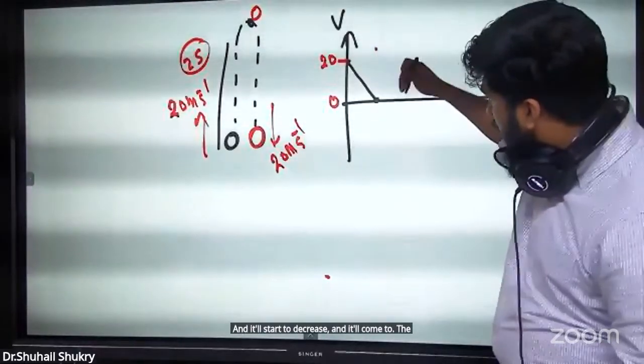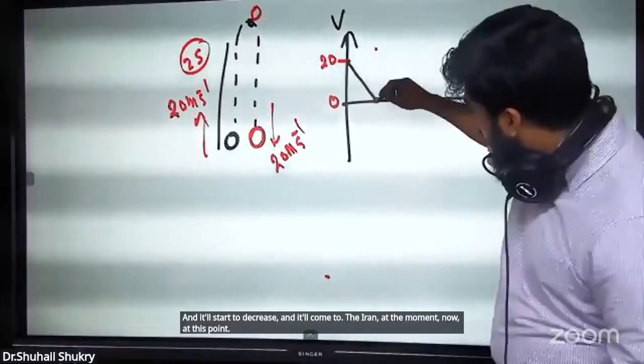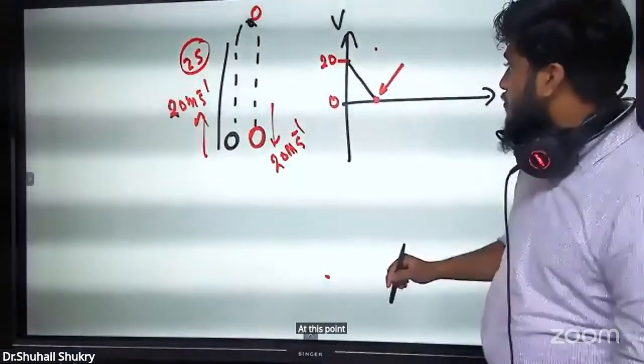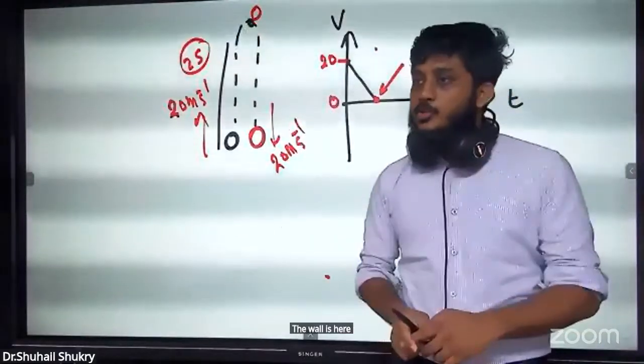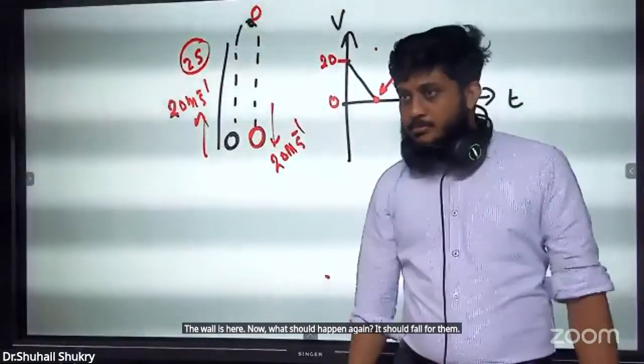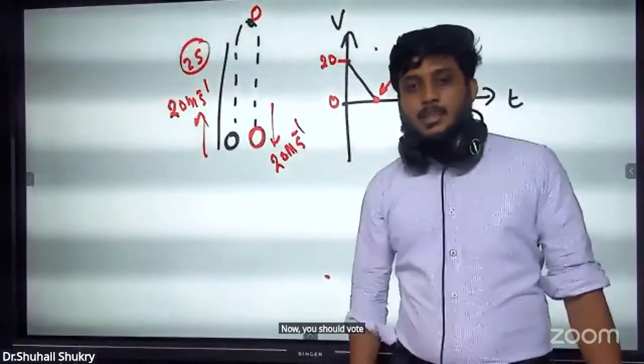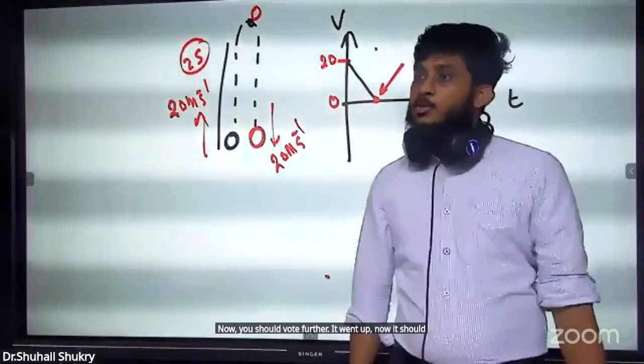And at this point, where is the ball? At the maximum point, velocity 0. The ball is here. Now, what should happen again? It should fall further. It went up, now it should fall. How to draw after that?